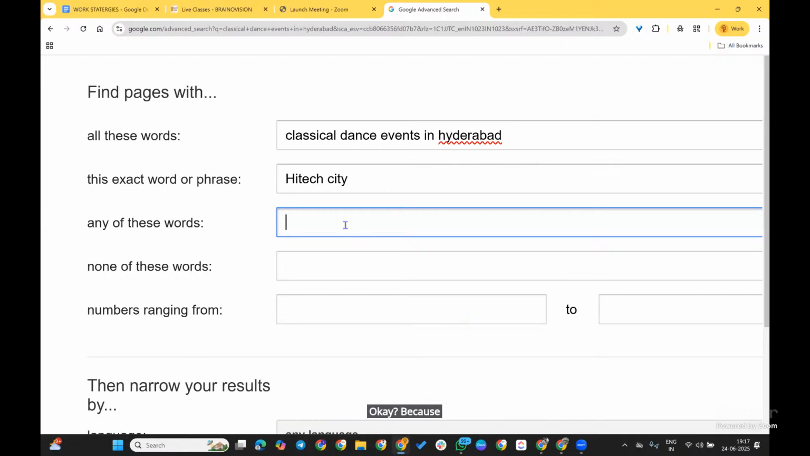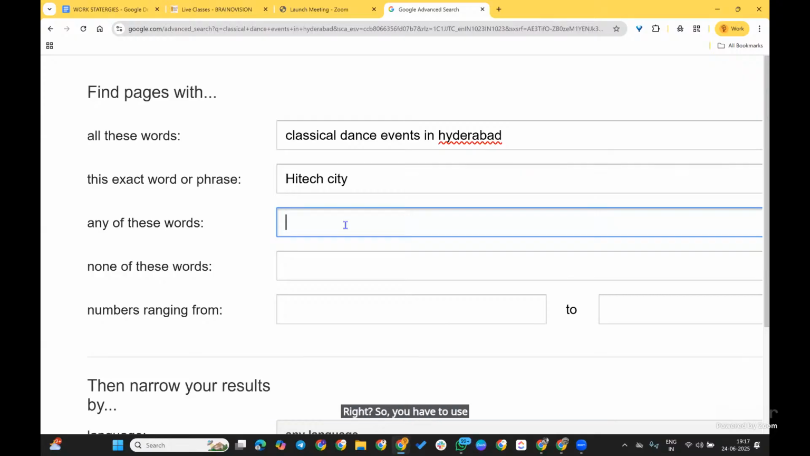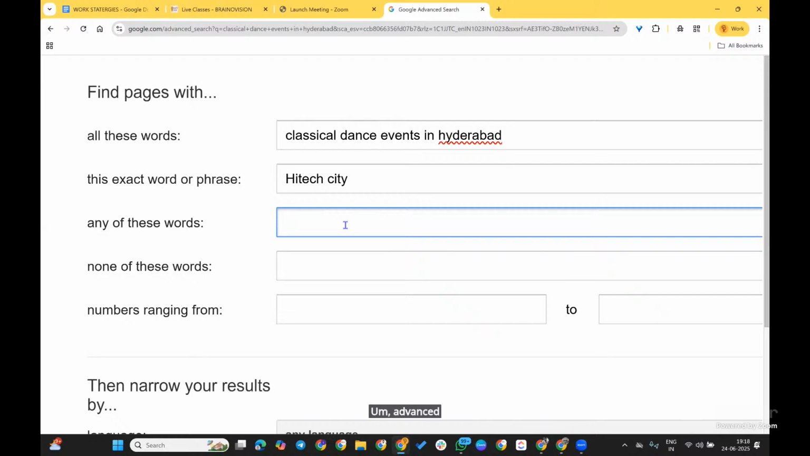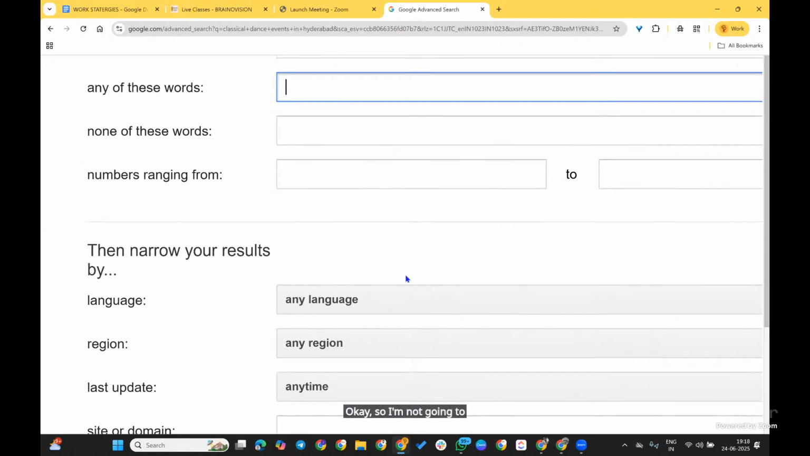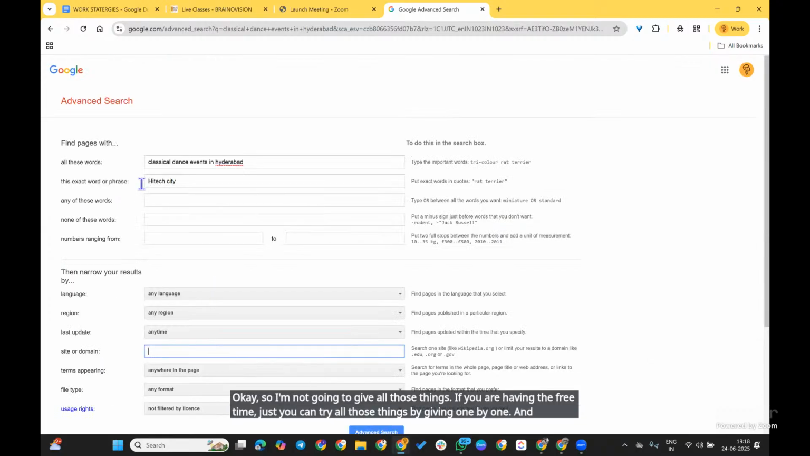Because you are using Google, you are spending time on Google. Your time is much more valuable than money, more valuable than all this world, right? So you have to use your time properly on Google also. While searching on Google, you can use advanced search results also. It will give more impactful results. I'm not going to try all those things. If you have free time, you can try them one by one. And I just gave High-Tech City, right?